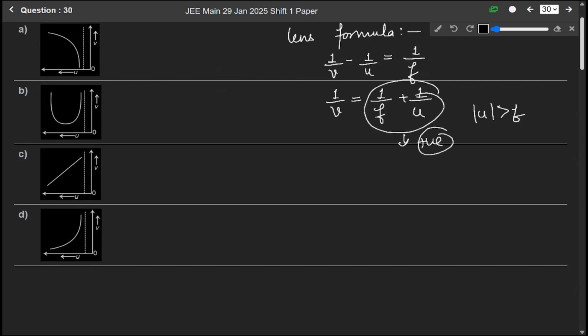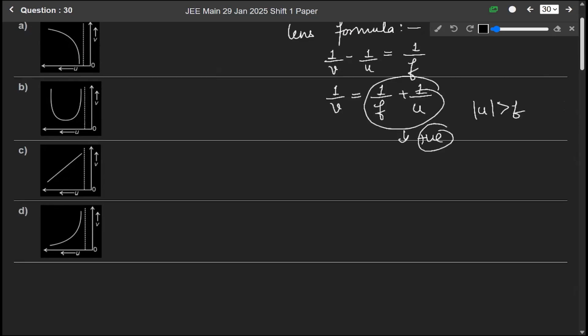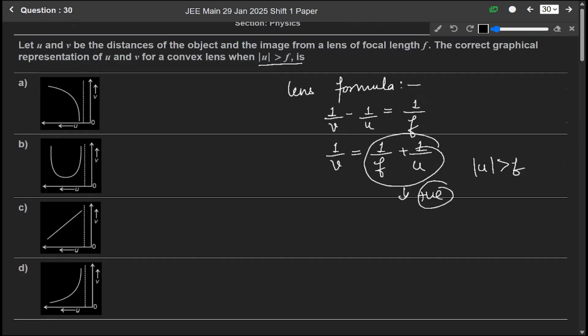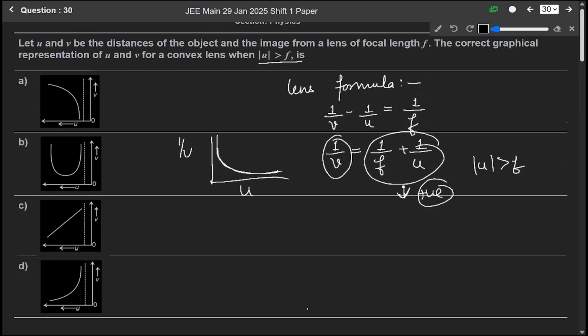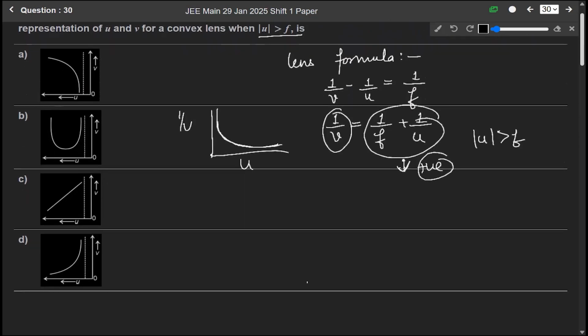So if this object distance is greater than f, it means this term will be positive. If we draw a graph between 1 by v and u, the graph will be like this. Since 1 over v is becoming positive because u is greater than f, the graph will be like this. So among these four options, the correct answer is option D.